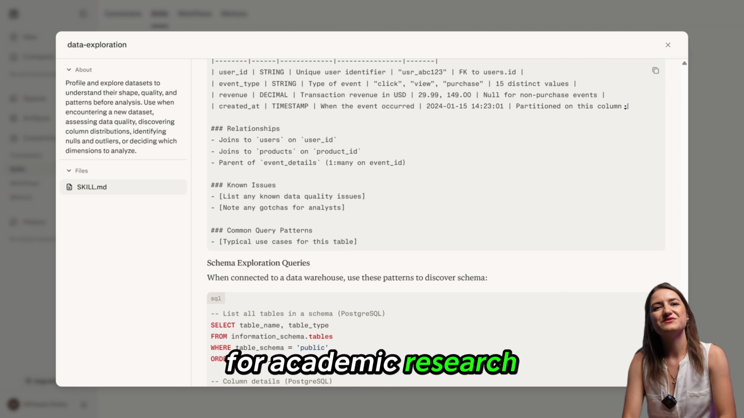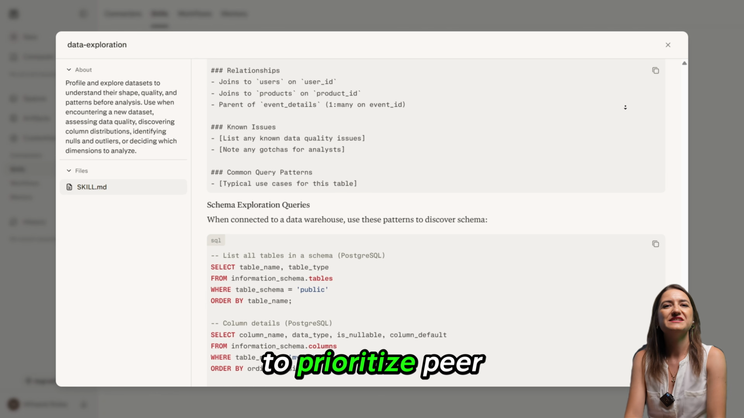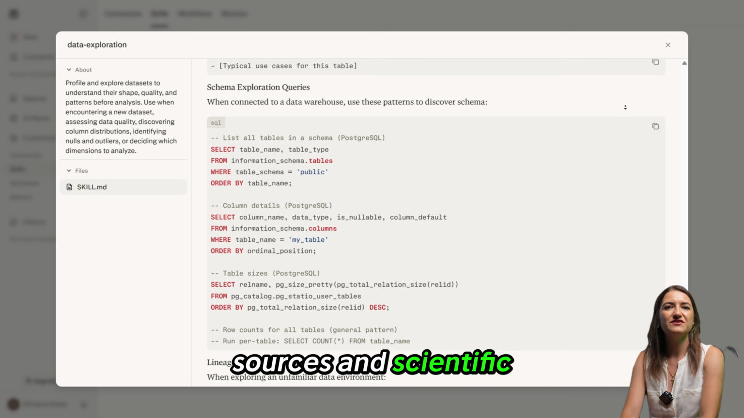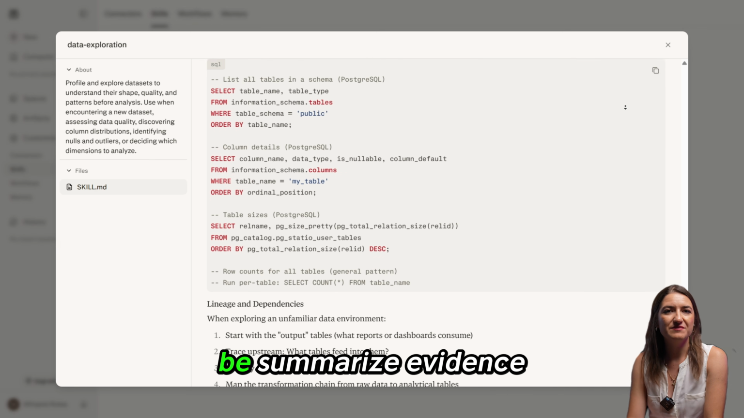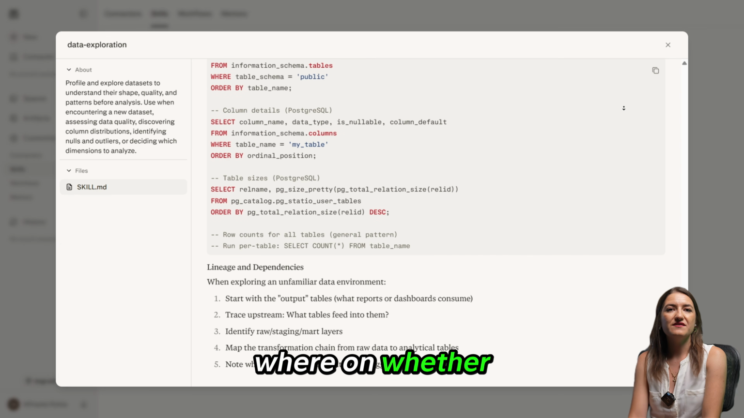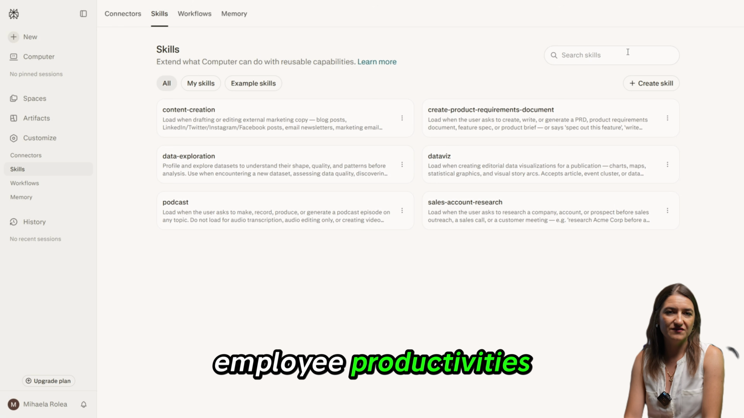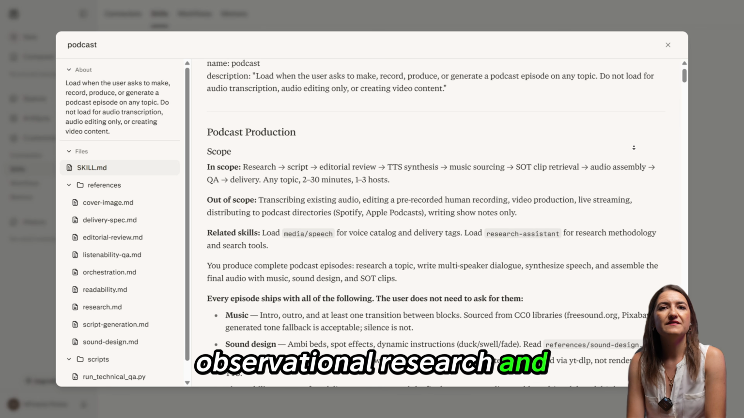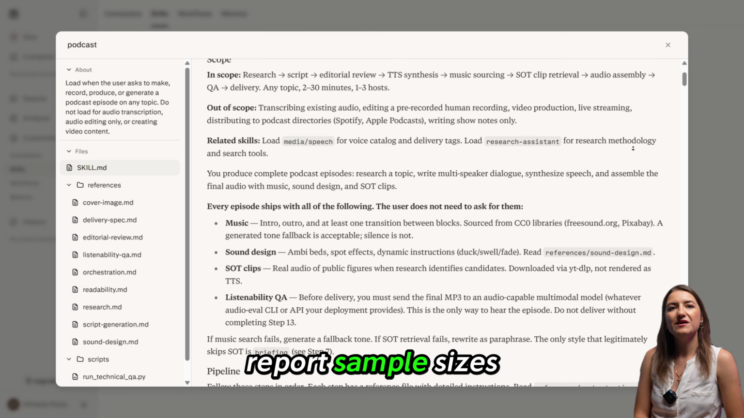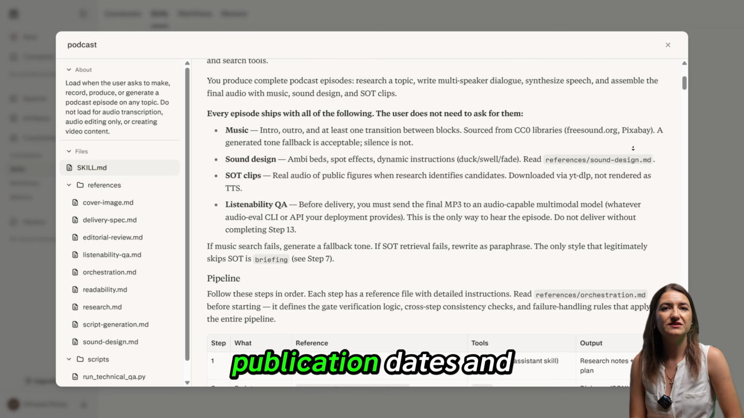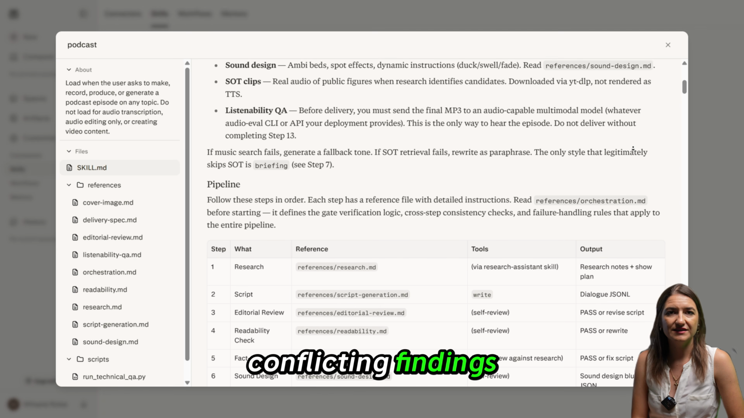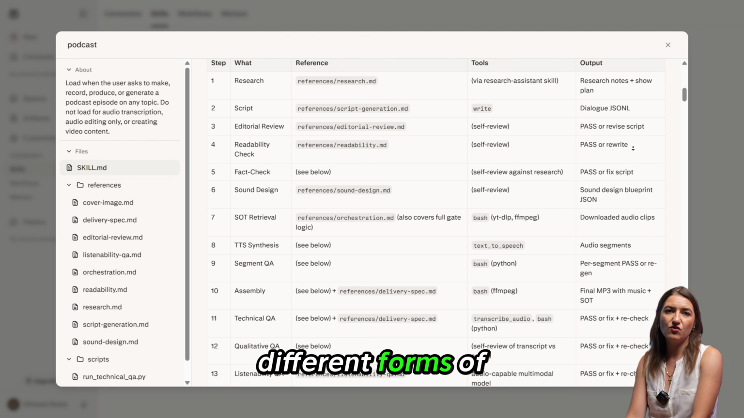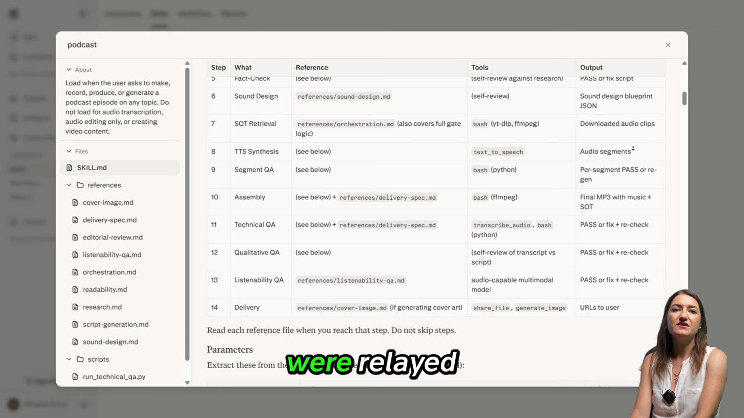For academic research, ask Perplexity to prioritize peer-reviewed papers, university publications, government sources, and scientific organizations. A prompt might be, summarize evidence on whether remote work affects employee productivity. Separate randomized studies, observational research, and employer surveys. Report sample sizes, limitations, publication dates, and conflicting findings. This structure prevents the answer from blending different forms of evidence as though they were equally reliable.